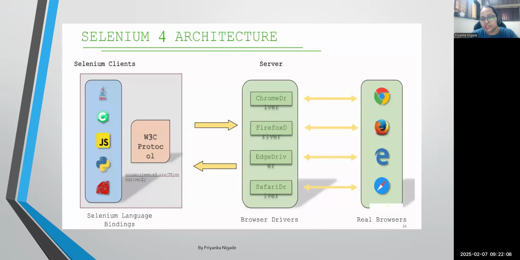Now this is the change. Every driver is working like a Selenium server. This is your Selenium client library. When you add it in your Eclipse, then you can start using the W3C protocol. We are able to communicate. The request goes to the driver. The driver sends the request to the real browser. And whatever result comes, that result we again send back to the client. So these are the components along with the W3C protocol. We have the latest Selenium architecture.